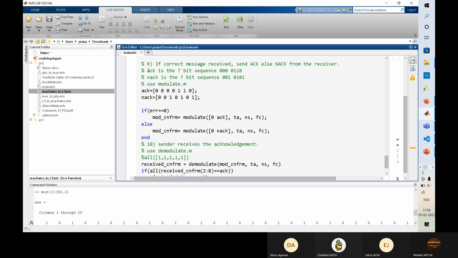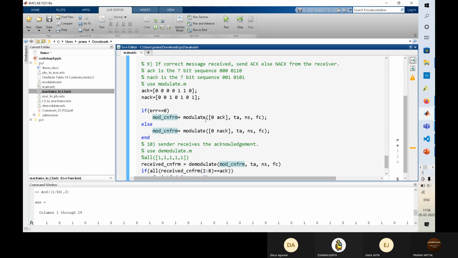ACK means acknowledgement and NACK means no acknowledgement. If we get the right data, we send back ACK, and if we get the wrong data, we send back NACK. This happens in the TCP protocol.